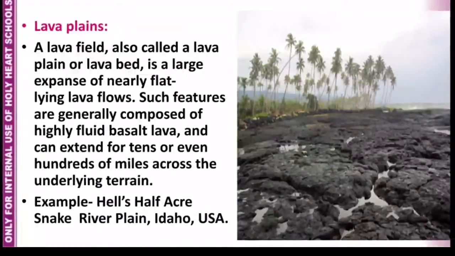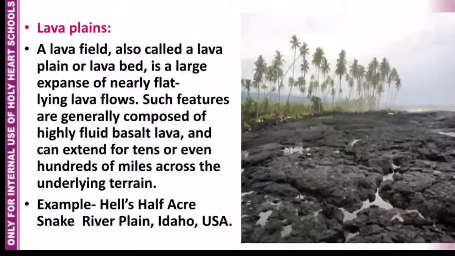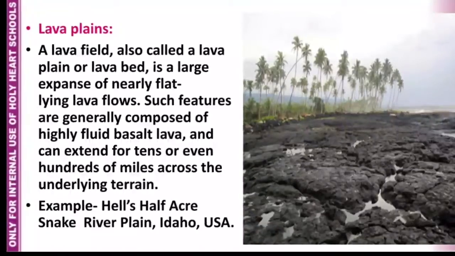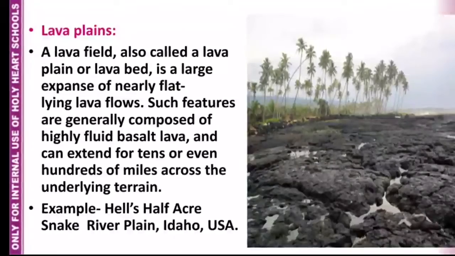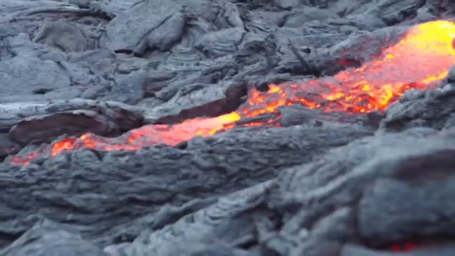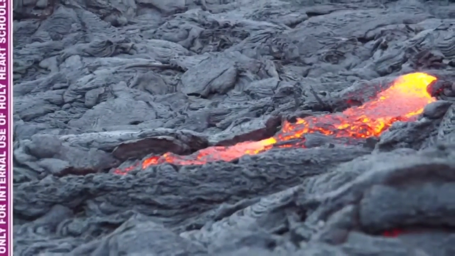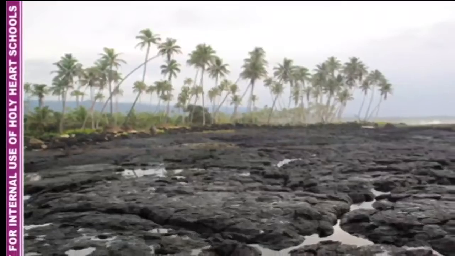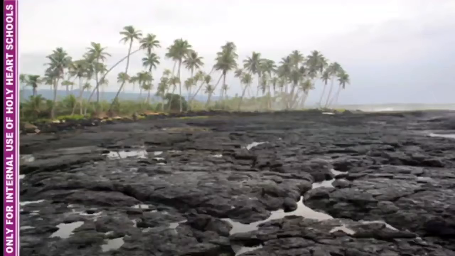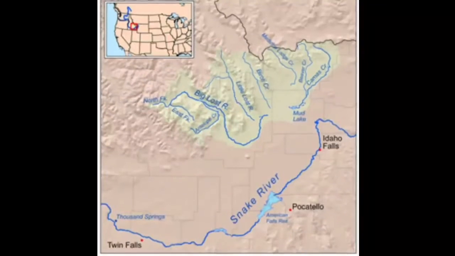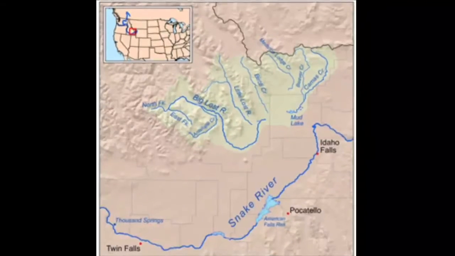Lava plains. A lava field, also called lava plain or lava bed, is a large expanse of nearly flat-lying lava flows. Such features are generally composed of highly fluid basalt lava and can extend for tens or even thousands of miles across the underlying terrain or landform. Example, Hell's Half-Acre, Snake River Plain, Idaho, USA.